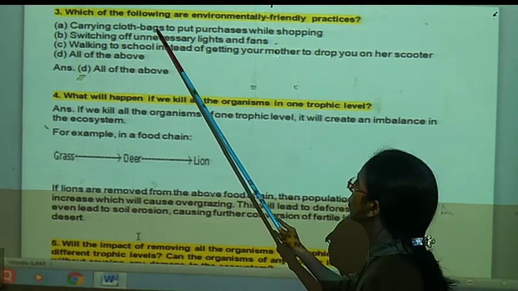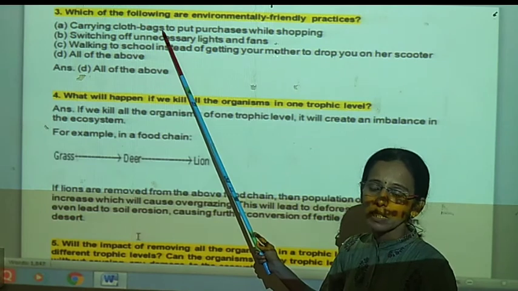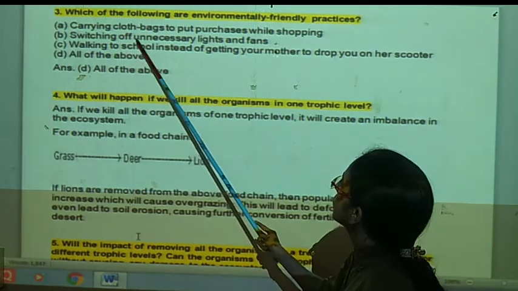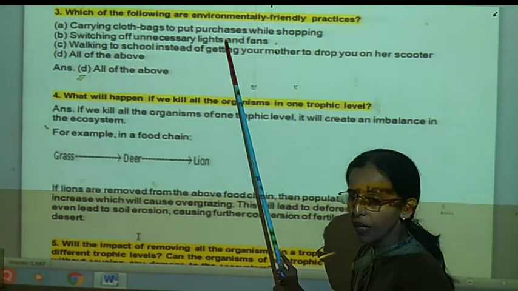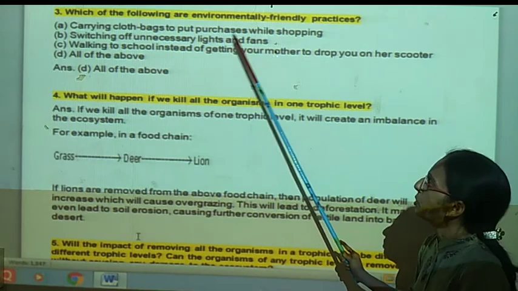Nowadays we are using cloth bags instead of plastic bags, because plastic bags are very difficult to degrade. So this is correct. Switching off unnecessary lights and fans. Yes, when there is no use of light and fan, we should switch them off.